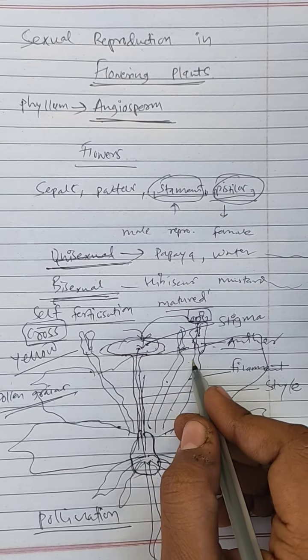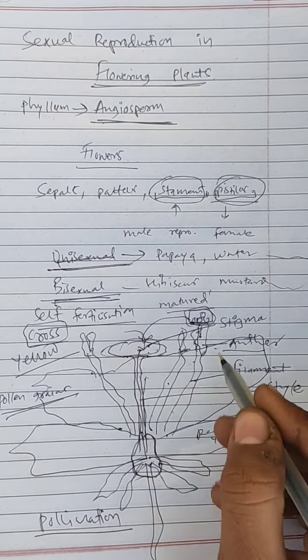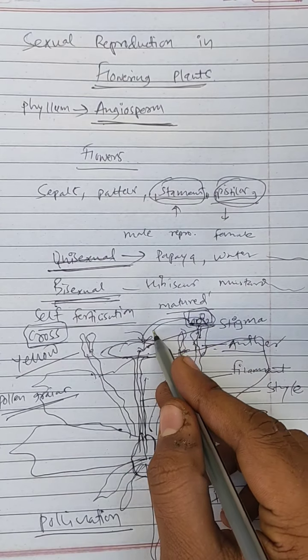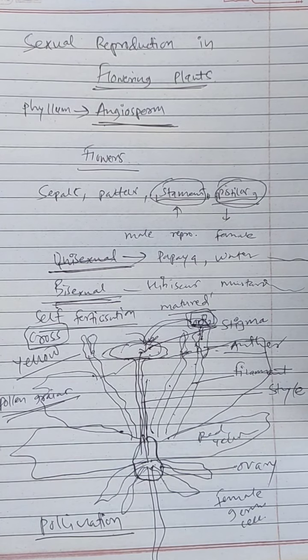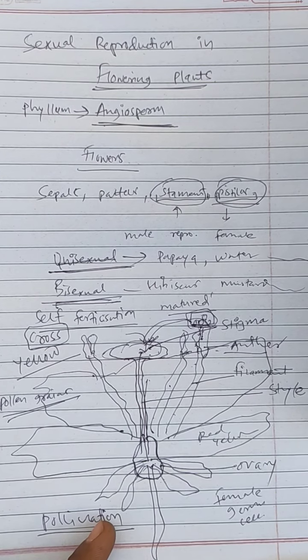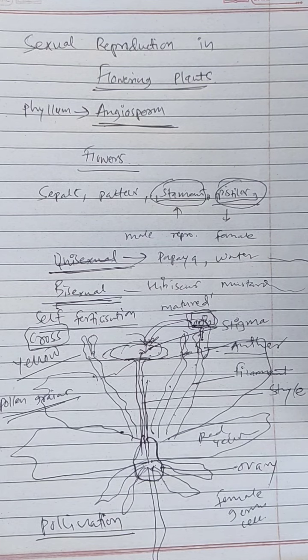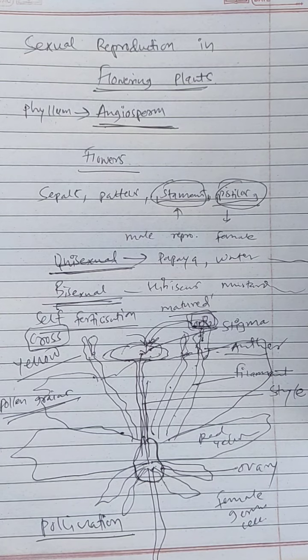Or if it is on the same flower, the air will do the pollination. By the wind, this pollen grain will transfer to our stigma. So there may be more than one pollinator. If these flowering plants are in an aquatic medium, then water will do the pollination. So there are different pollinators.